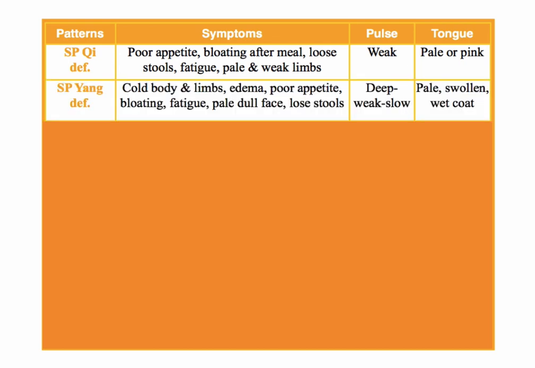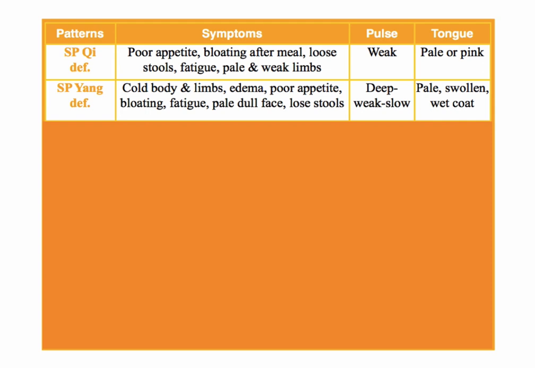Often with spleen Qi deficiency, the next stage is to go into spleen Yang deficiency. And spleen Yang deficiency resembles spleen Qi deficiency with Yang symptoms. So the same symptoms: poor appetite. The person does not like cold food. They do not like raw food. They want soups and teas and things that are warm. They're definitely bloating after meal. They're fatigued. They're pale. They have loose stools, even maybe diarrhea, right?